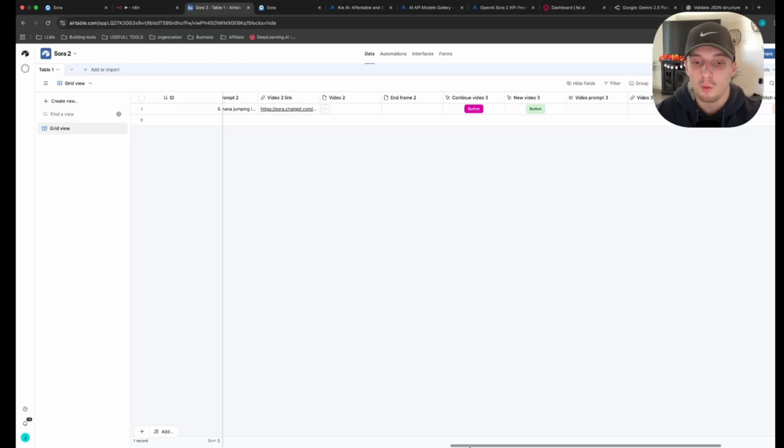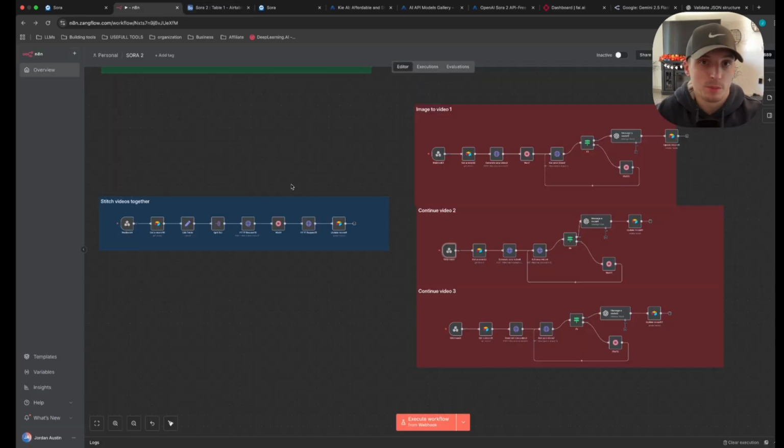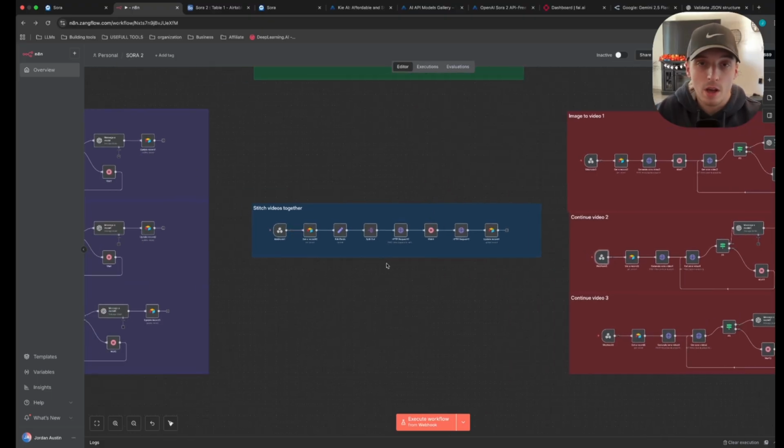And then the most important one is the stitch videos button. Let me show you how we actually combine all these videos together. Obviously you can download something called CapCut and just do this yourself. But this is only going to be if we are in horizontal or landscape aspect ratio. This workflow, just to stitch videos together, will not work if we do vertical. The videos we just did were in vertical, so we don't want to use this. This is if we're creating a horizontal, kind of movie trailer kind of video, and less of a vlog TikTok style video.